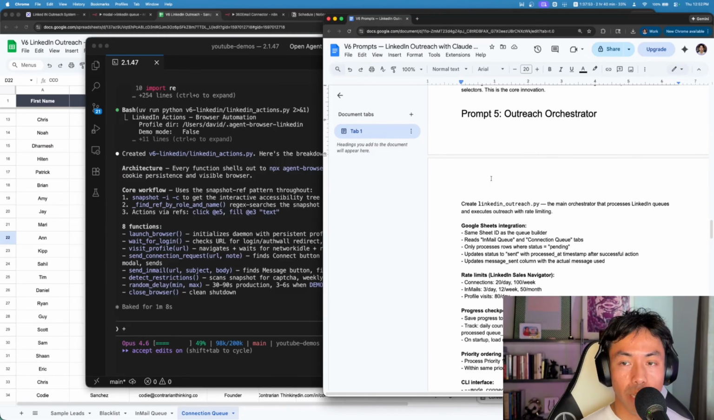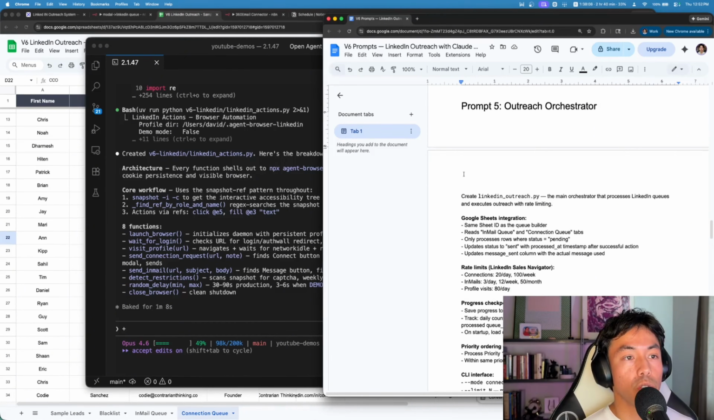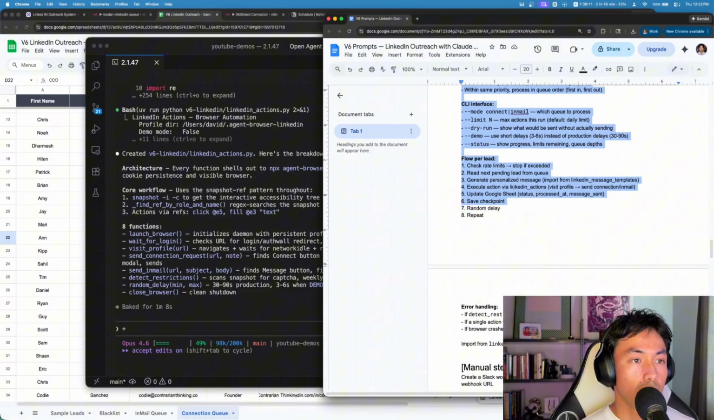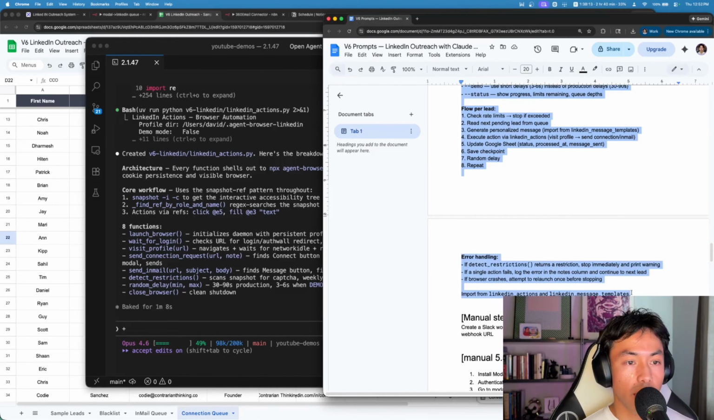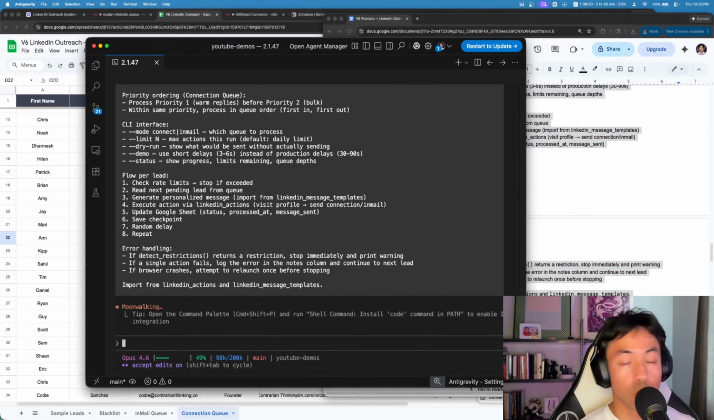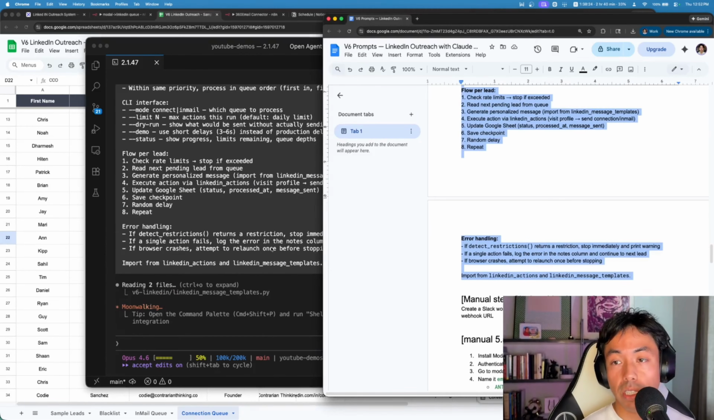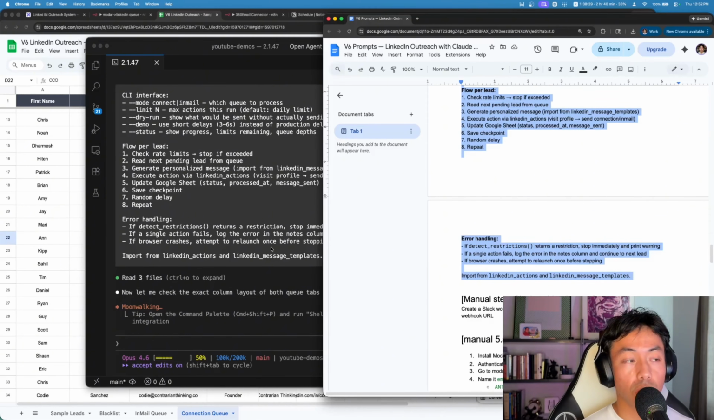It reads from the in-mail queue and the connection queue, and then it relays that data back to the agent browser, and pretty much it's like the glue to everything. So what I'm going to do is just copy this. Yeah, it has the flow here, it has the error handling. I'm going to copy, paste it, and then we're just going to let it cook. And this is completely from the ground up, so you guys can make tweaks to this however you'd like.